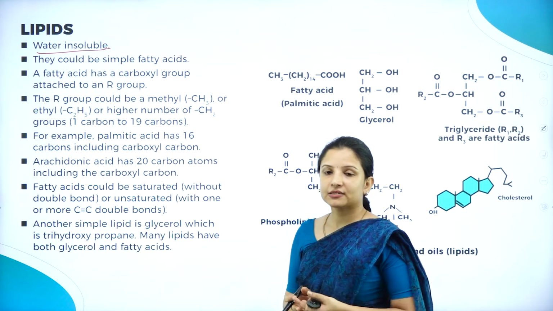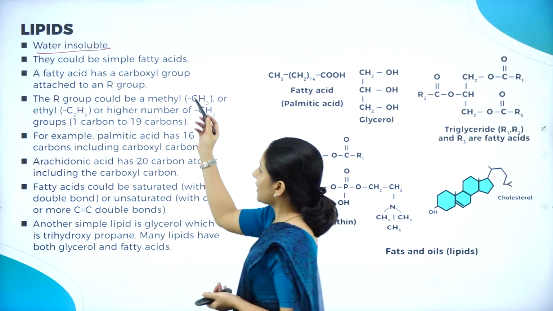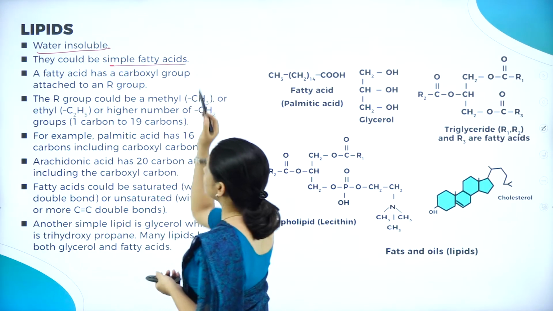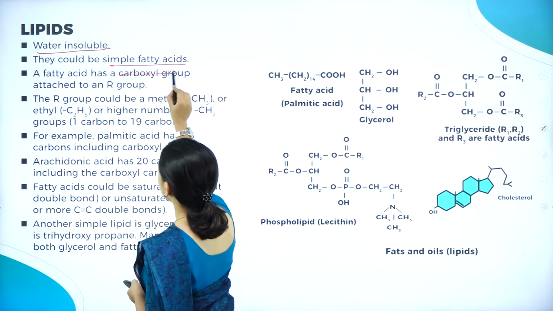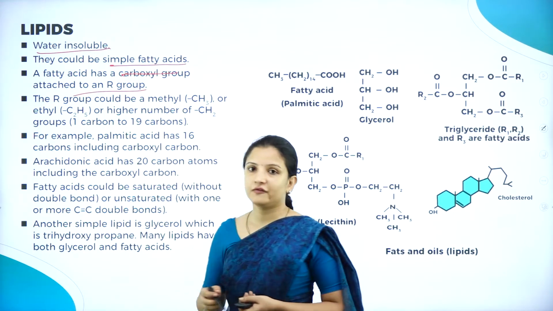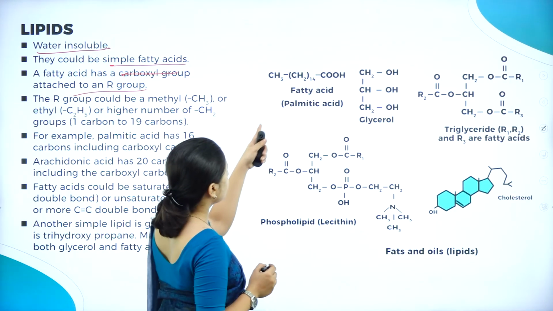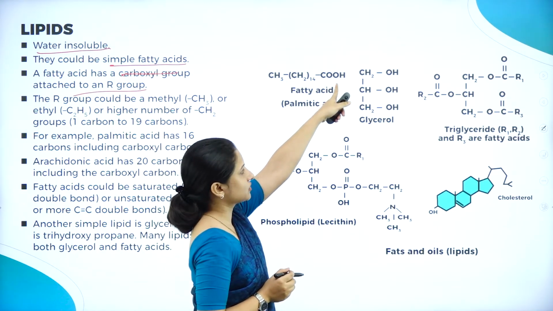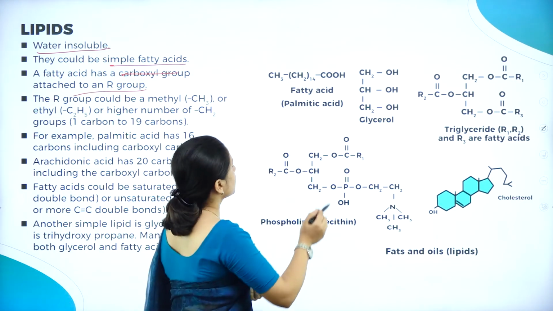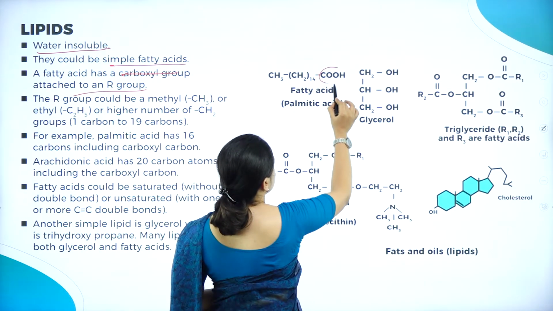And lipids can be simple fatty acids. What are fatty acids? Fatty acids are the ones which have a carboxyl group attached to an R group. So if you see here, in the place of the R group, they will have a carboxyl group being attached. So those are fatty acids. You can see here, this is the carboxyl group.